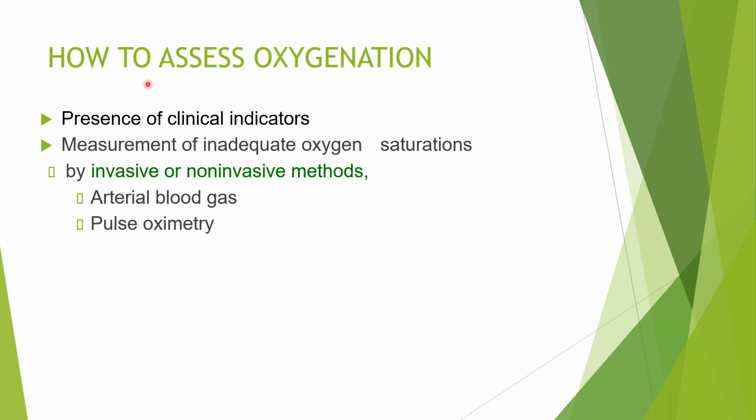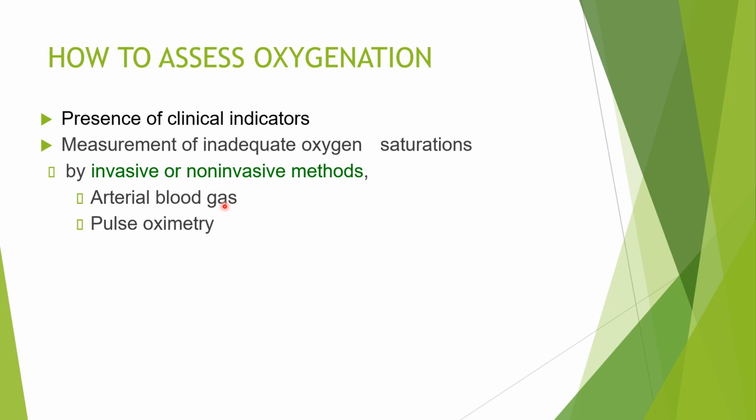So first of all, how to assess the oxygenation of the patient. When the patient comes, we first have to see the clinical indicators like shortness of breath or dyspnea on exertion, and measure the inadequate oxygen saturations of the patient by invasive or non-invasive methods. So ABG, arterial blood gas analysis, is very important.